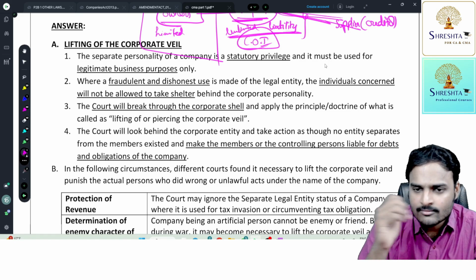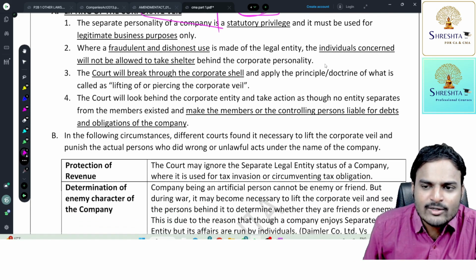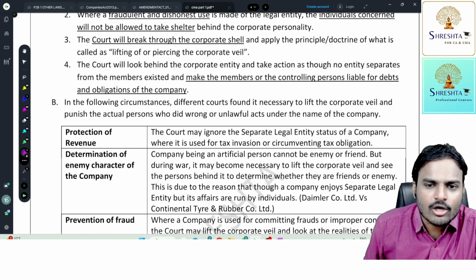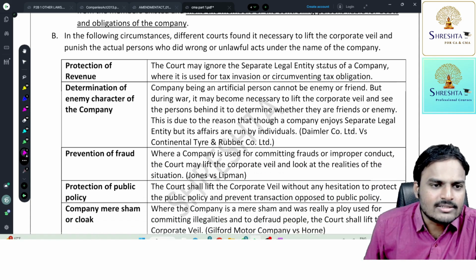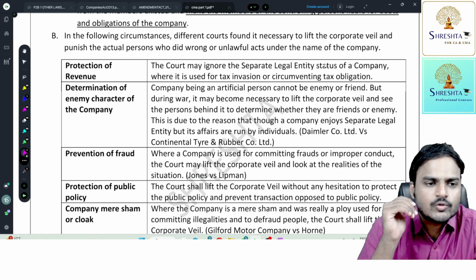Understood? So in the following circumstances, different courts found it necessary to lift the corporate veil and punish the actual persons who did wrong or who did unlawful activities under the name of the company. The first one is protection of revenue.